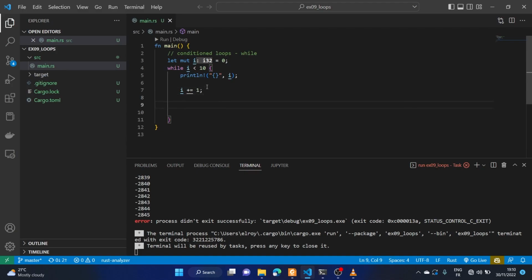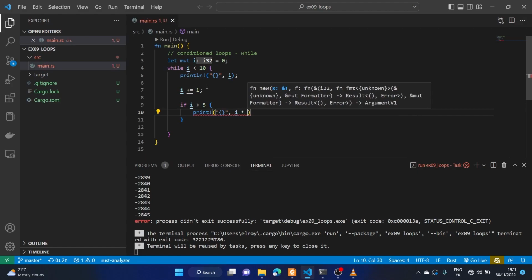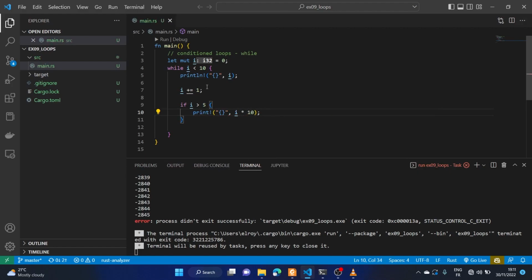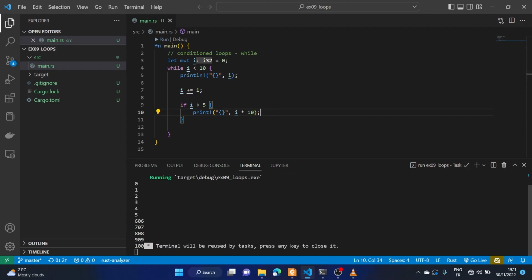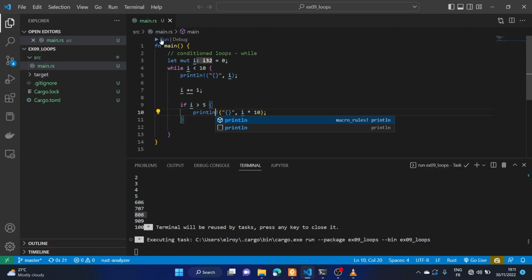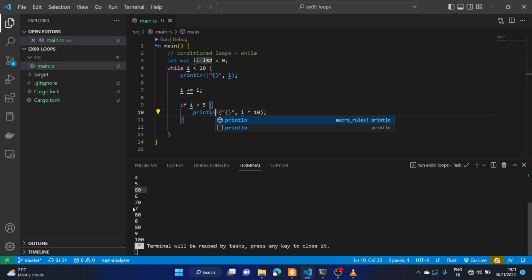Okay, so let's say if I is greater than 5, let's say print line I, not 5 times 10, I multiplied by 10. So we expect to see something like this: 0, 1, 2, 3, 4, 5. What's happening? We have 606. No, it's a bit of a problem there. Okay, so let's run this. 60, 70, 80, 90, 100.